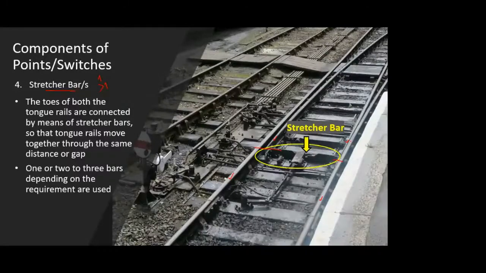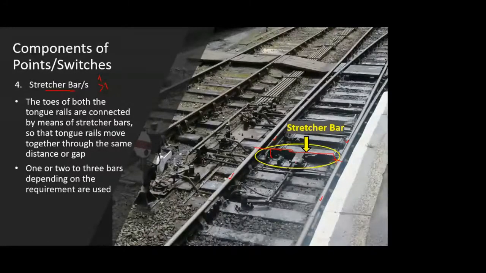In this case the tongue rail is closely attached to the right side stock rail, and you can see a black color bar which I have circled in yellow and pointed an arrow. This bar is nothing but the stretcher bar. This stretcher bar is attached to both the tongue rails. It is rigidly attached with nut and bolt.